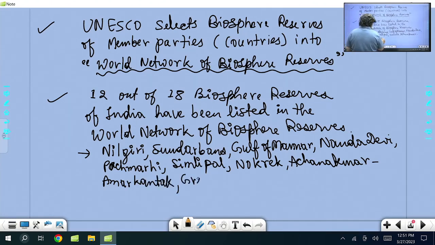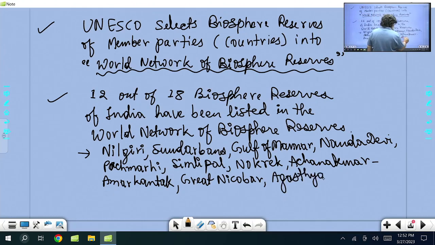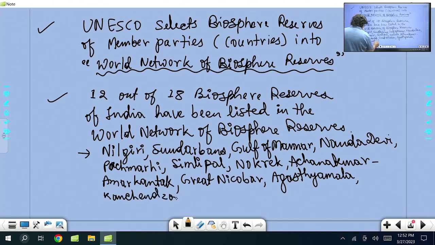Then Great Nicobar. Now, where the Government of India is having a project, Great Nicobar, the southernmost island, is a biosphere reserve, right? Then Agastya Mala, that's a part of Kerala and Tamil Nadu. Agastya Mala Biosphere Reserve or Agastya Malai. Then comes Kanchenjunga, Sikkim. And then recently Panna. Panna in MP.